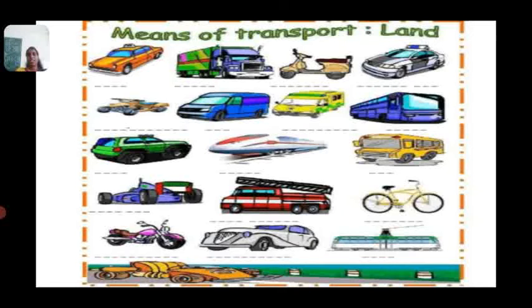See, look at the picture. We can see many vehicle pictures here. One is a car, truck, scooter, bus, bicycle, bike, auto rickshaw. These are all land transport. When we travel within a city, we use vehicles like scooter, car, auto rickshaw, bicycles and buses.